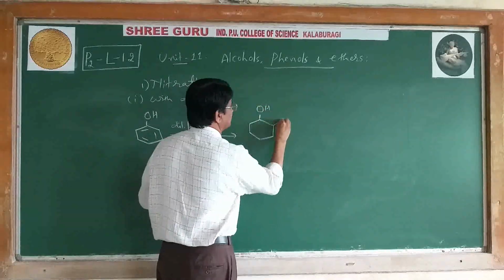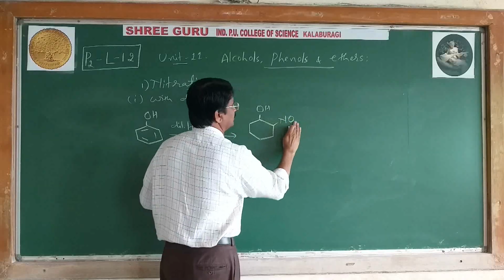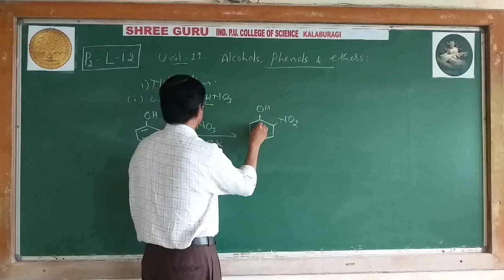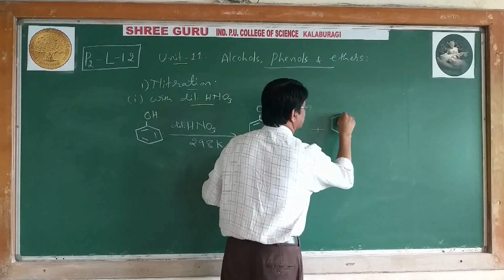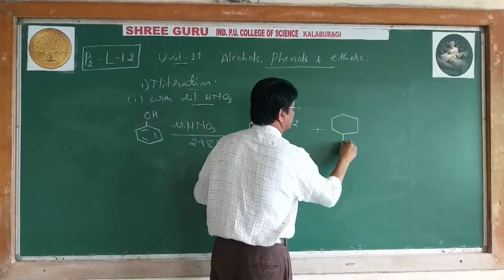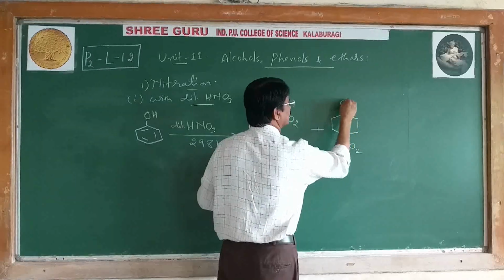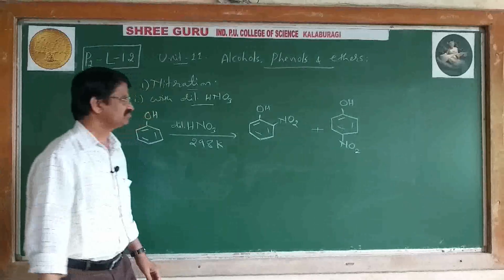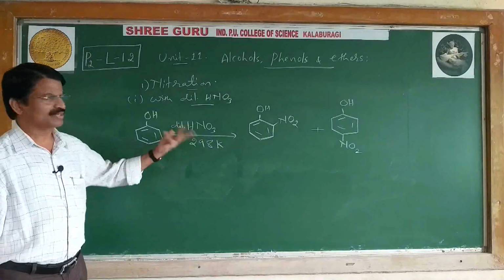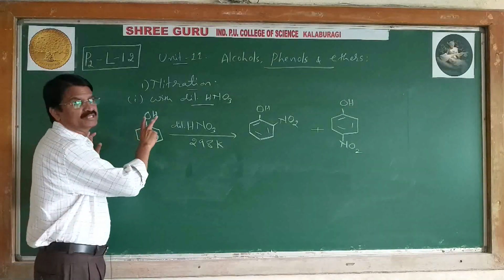OH, NO2, plus. Like this you write the equation in the exam, nitration of phenol.